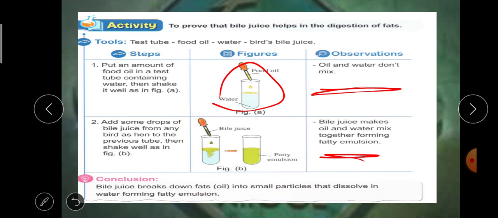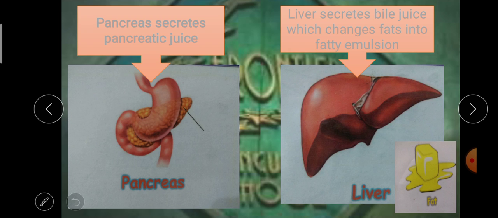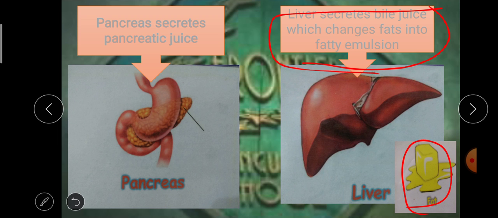So it dissolves in water, mixes with water, and changes into a fatty emulsion. So bile juice digests fat and changes it into a fatty emulsion. So the liver secretes bile juice which changes fats like oil, butter and so on into a fatty emulsion.